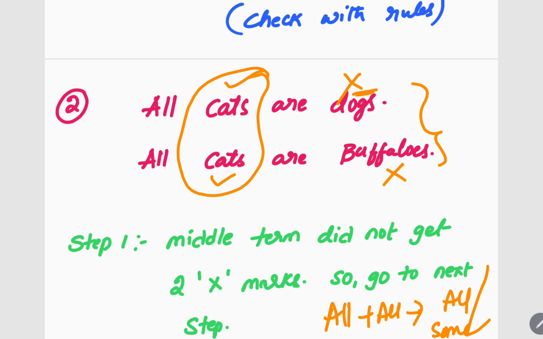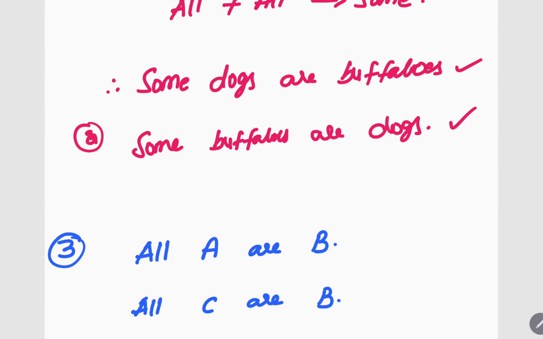But those 8 rules which I told, you remember those 8 rules if you are very new to the syllogisms method of learning. If you're very new to this, please only remember those 8 rules which I have said above. Two statements if they begin with some, no conclusion. If the middle term got two tick marks, no conclusion. You remember those only. I'm saying this how to solve, that's it.